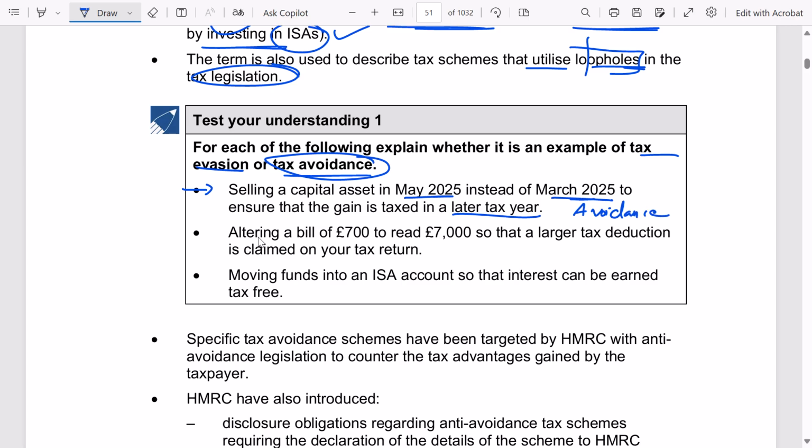Okay. Next, altering a bill of £700 to £7,000. Can I say this is forgery? This is nothing but an example of tax evasion.